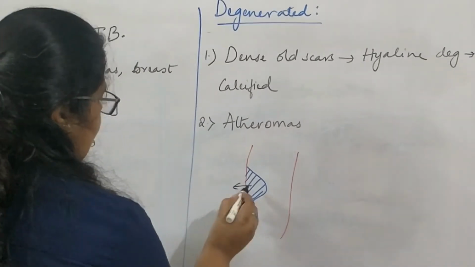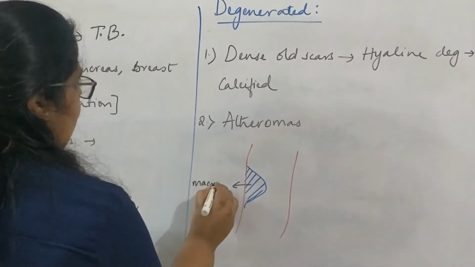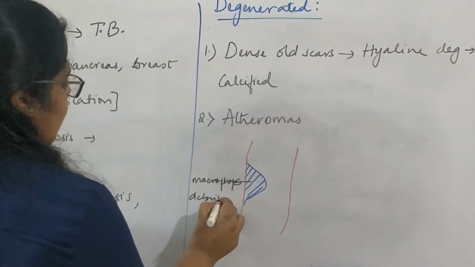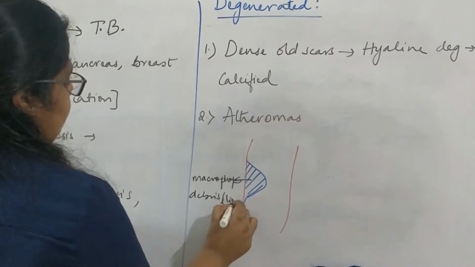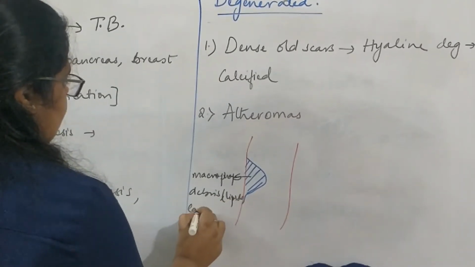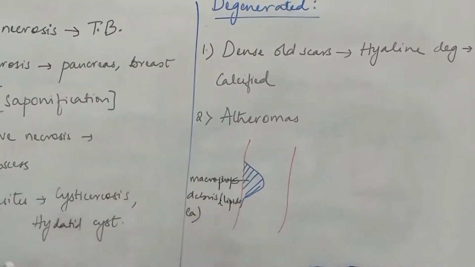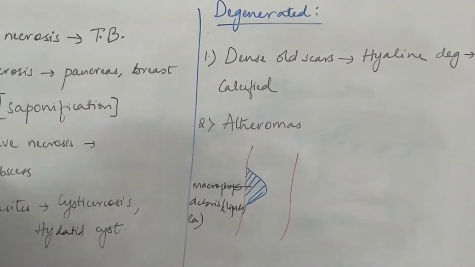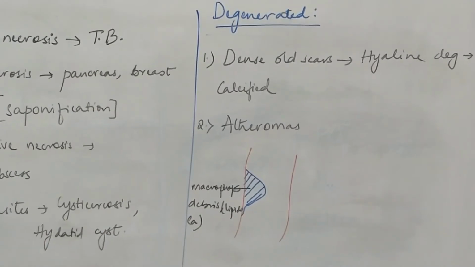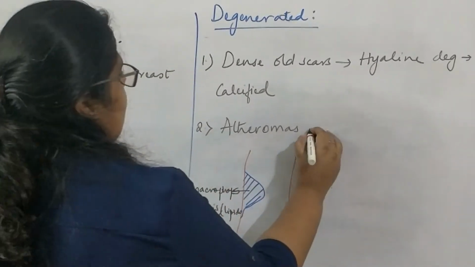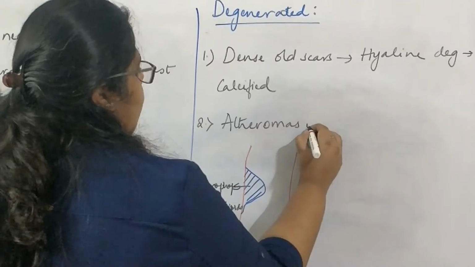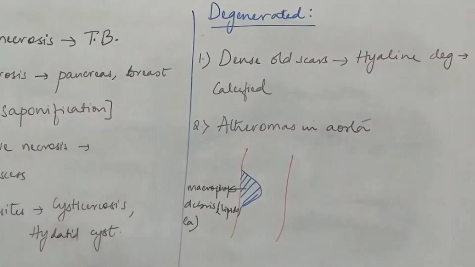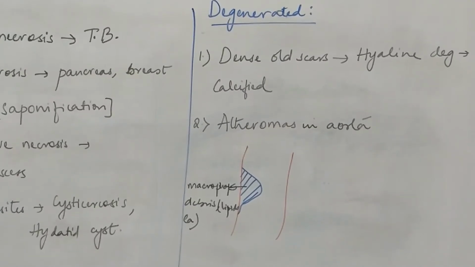It can be macrophages or any kind of debris which involves any lipids or calcium, anything. So because of this material, the arteries become blocked, and that also later may get calcified. So that also comes under dystrophic calcification. Most commonly seen in aorta, which is the largest artery.